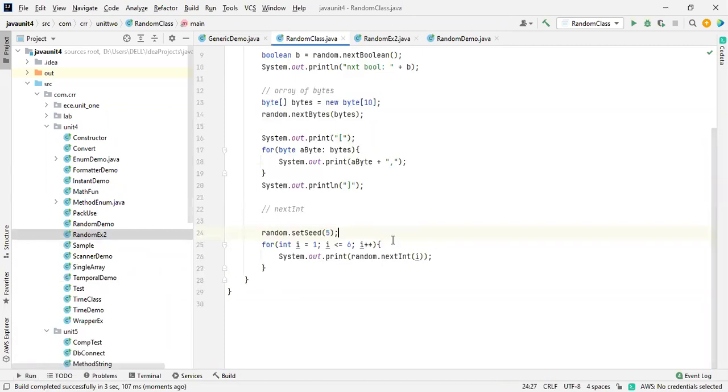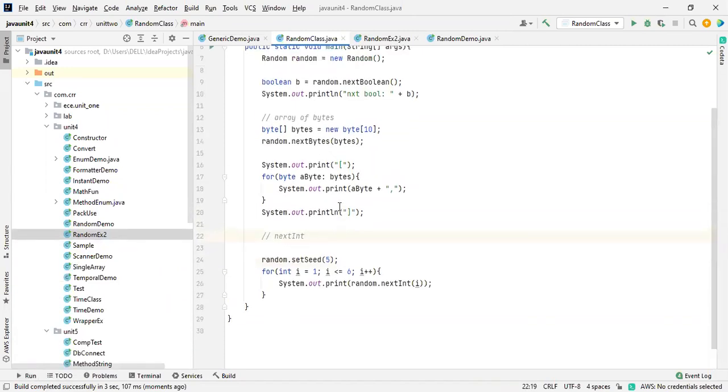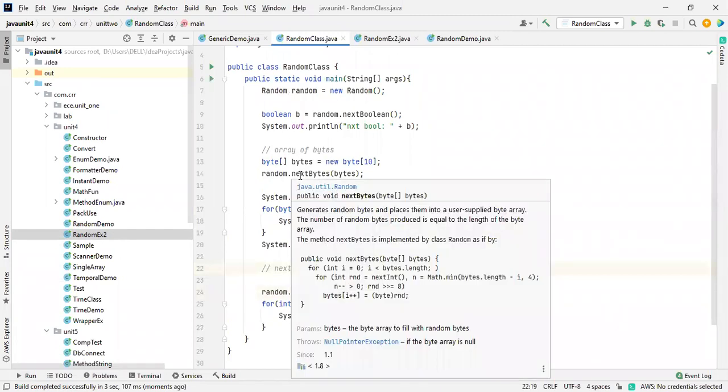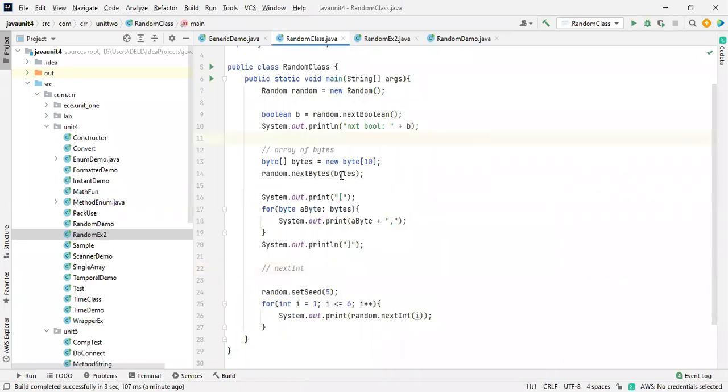Don't bother about this. A very simple one. But in your examination, they will ask, write about the random. That's it. They won't go for everything and all. See this one they mentioned: generates a random number of bytes, places them into the user supplied byte array. So here inside the for loop we are having one more for loop. This is like an advanced thing. Don't go for this. Go for the simple examples, which are easy for us.